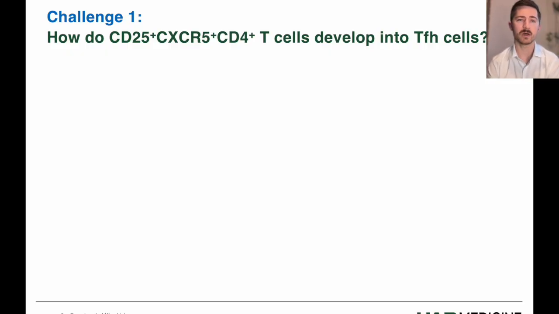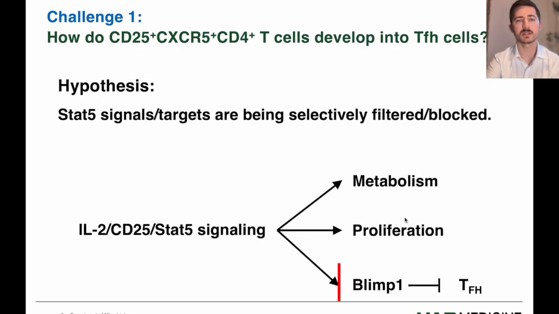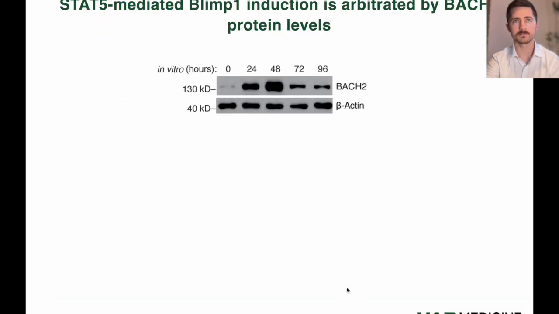But how do CD25 CXCR5 positive cells develop into TFH if STAT5 can also inhibit their differentiation? Our hypothesis is that STAT5 signals are being filtered and that the factors downstream of STAT5 that will inhibit TFH are being blocked. But what is doing this blocking?